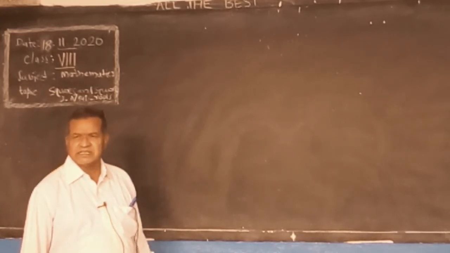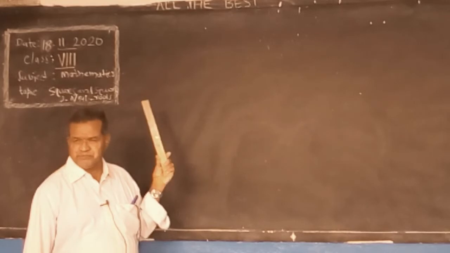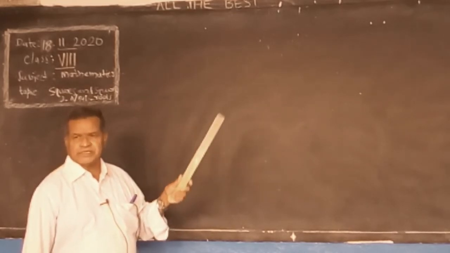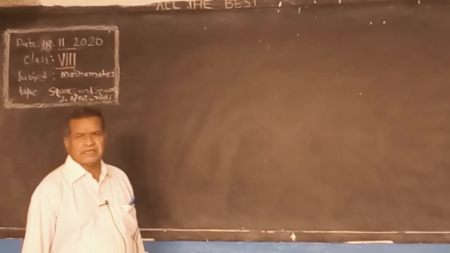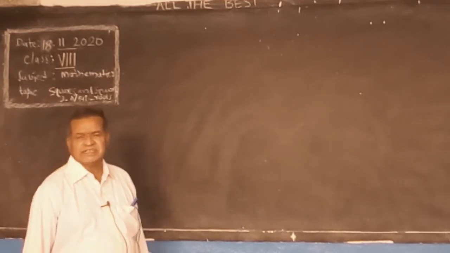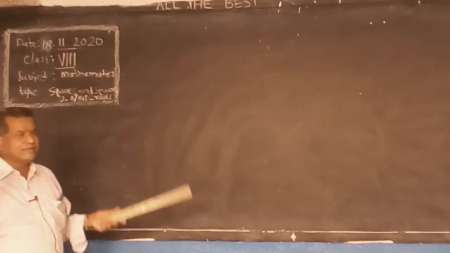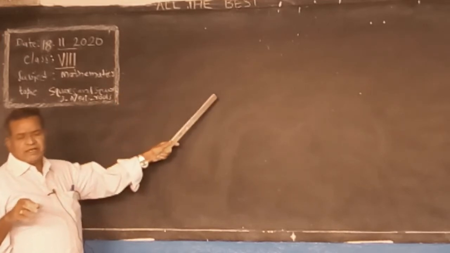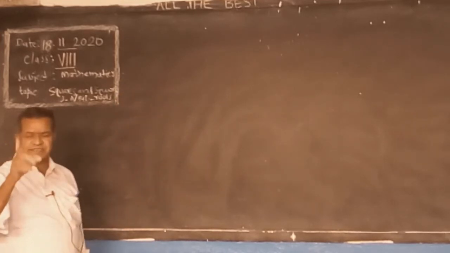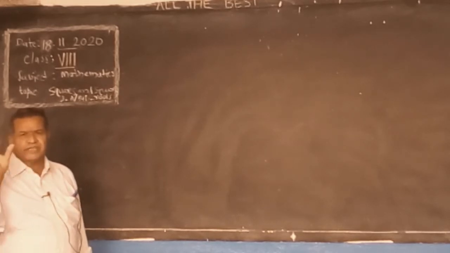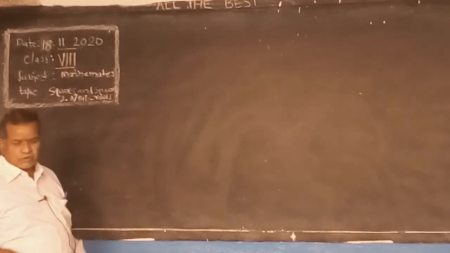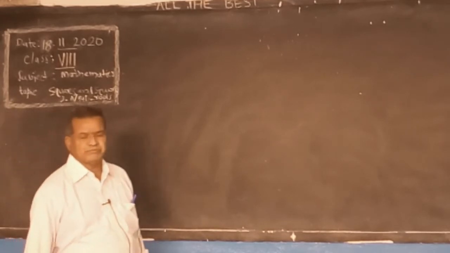Next we discuss types of sets. Empty set, as the name says, is a set which contains no elements. Singleton set, by seeing the name only, you can say it contains only one element. For example, 2 is an even prime.